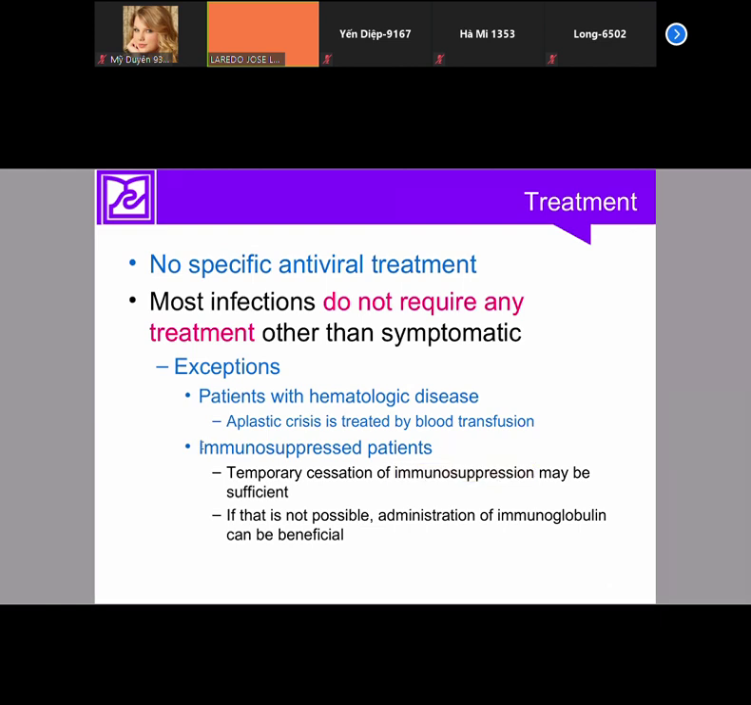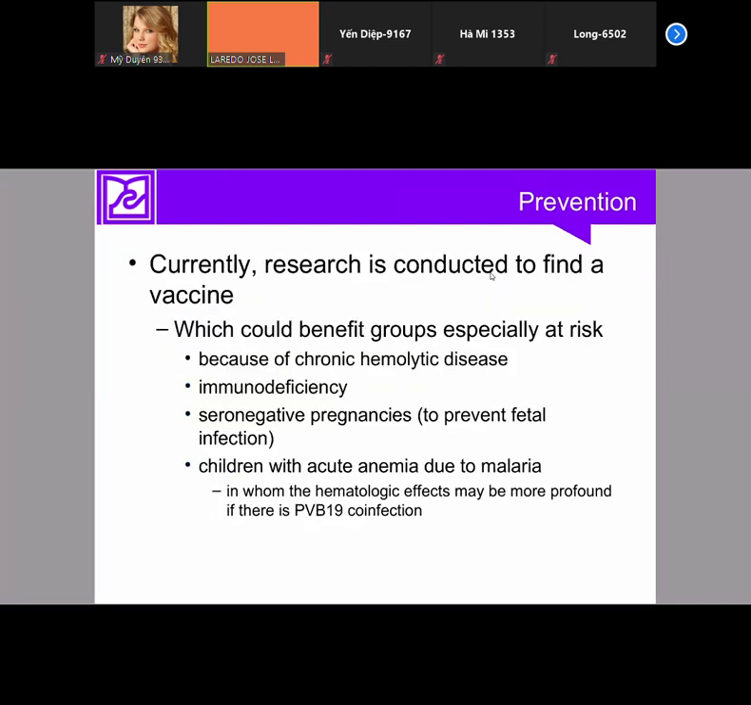So we treat immunocompromised patients. And we treat patients with hematologic diseases. I told you, these patients are the patients who can develop aplastic crisis. So these patients need blood transfusions. But we don't have any antiviral treatment against this virus. We don't have any vaccine.